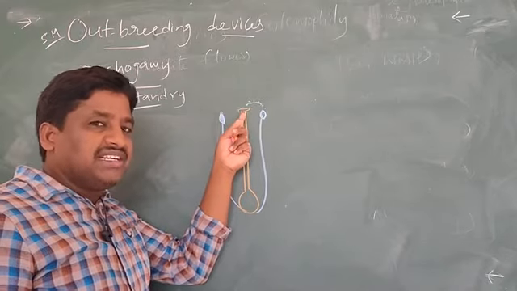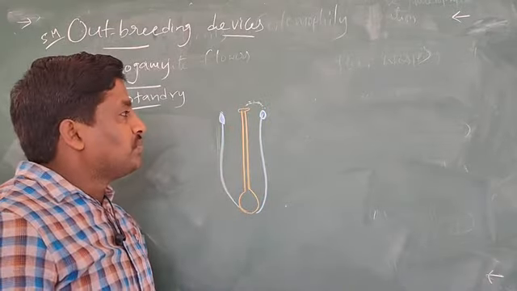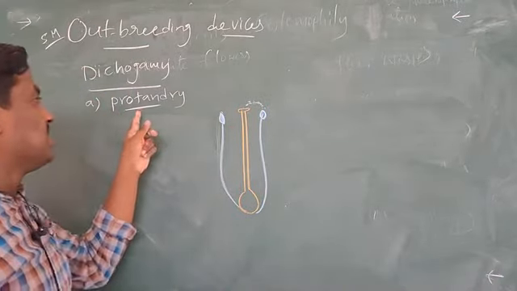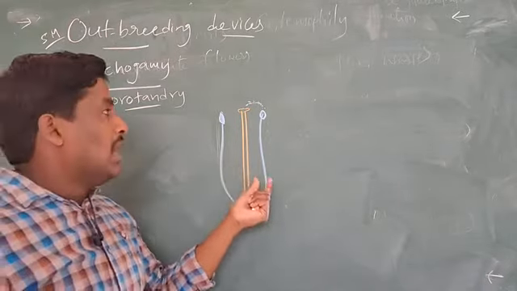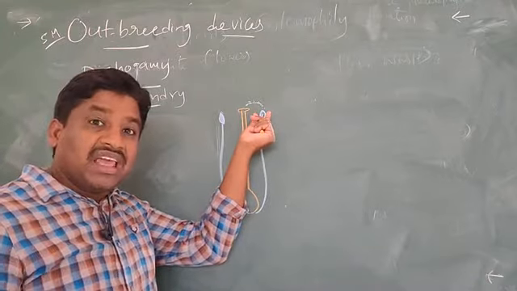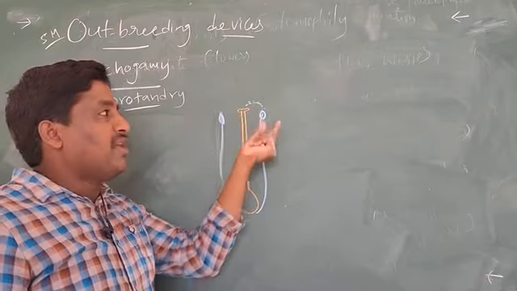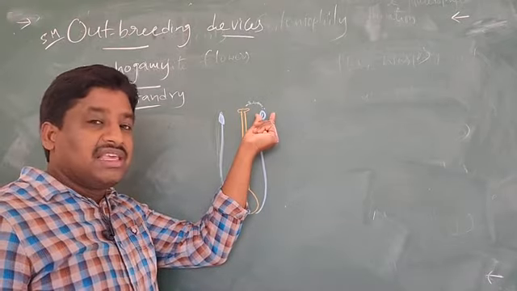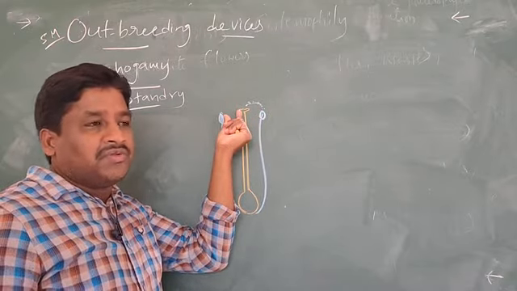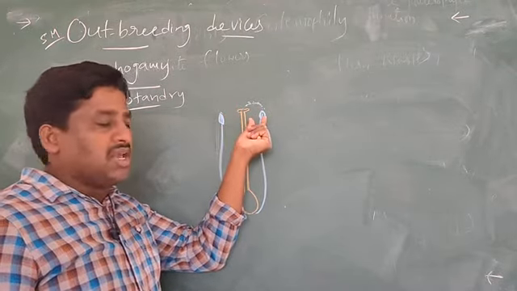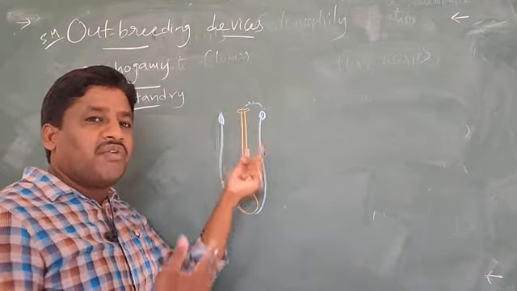Self-pollination here is prevented, which favors cross-pollination. Such a method we call protandry. One more definition: the pollen grain is mature earlier than the gynoecium. In such a way, self-pollination is prevented, favoring cross-pollination.